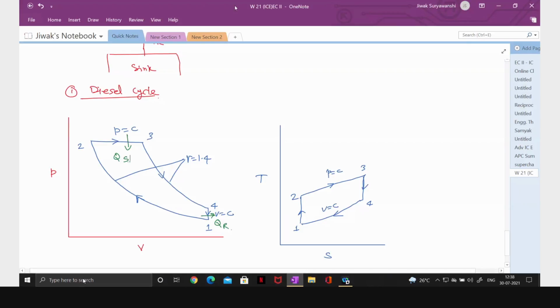Anyone having any idea, they can write in the chat box or can say. Yeah, somebody has written: diesel is injected by the injector at constant pressure and only air enters. Only air enters during the suction stroke. That is correct. And then diesel is injected.